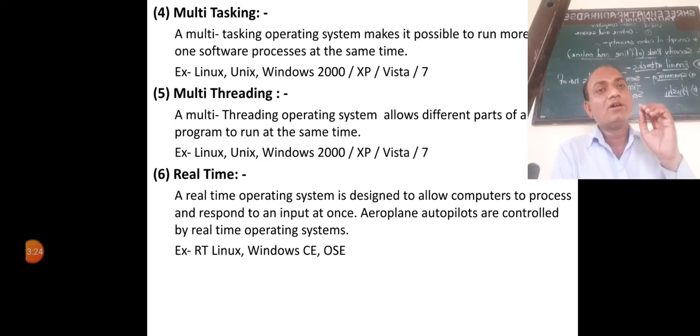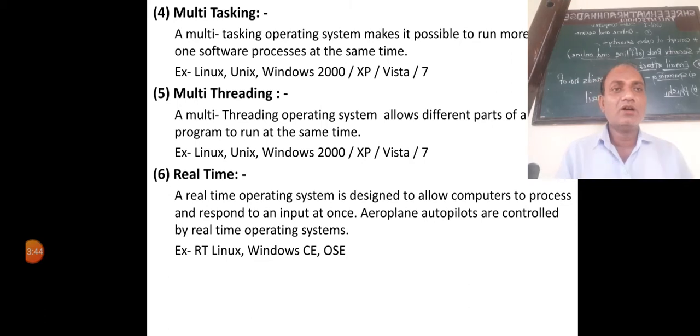What is the example? The examples of this operating system are RT Linux, Windows CE and OSE. Where are these operating systems used? These operating systems are used in aeroplanes. Aeroplane autopilots are controlled by a real-time operating system.